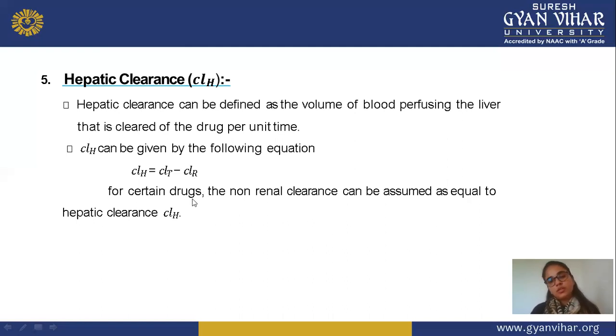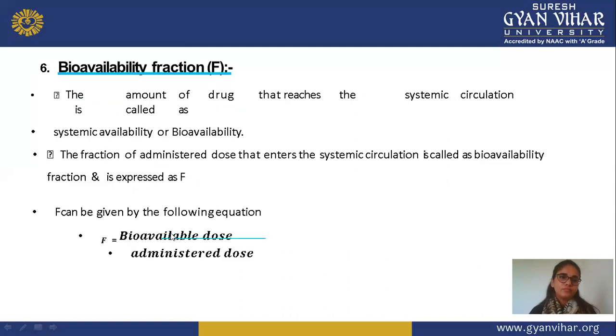And for certain drugs, non-renal clearance can be assumed to be equal to hepatic clearance. This means those drugs which are eliminated or excreted by the non-renal route are assumed to be cleared through the hepatic route, or hepatic clearance.